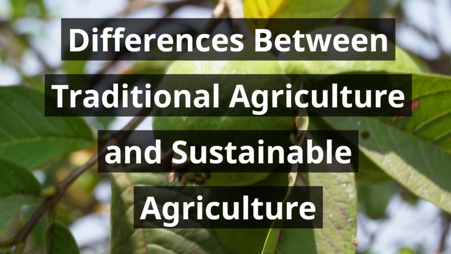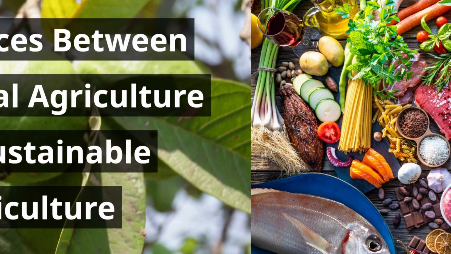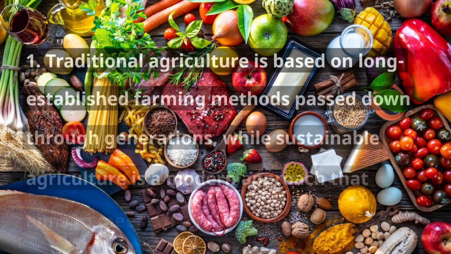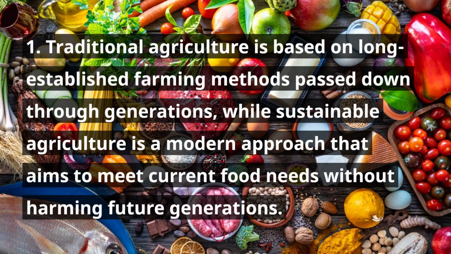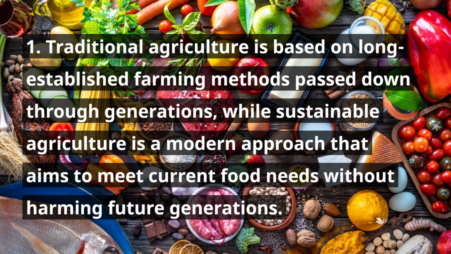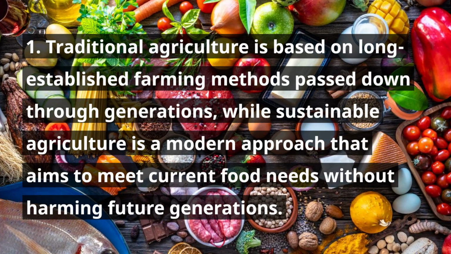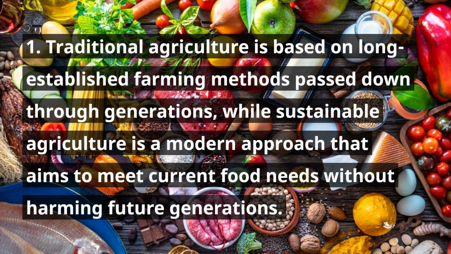Differences between traditional agriculture and sustainable agriculture. 1. Traditional agriculture is based on long-established farming methods passed down through generations, while sustainable agriculture is a modern approach that aims to meet current food needs without harming future generations.